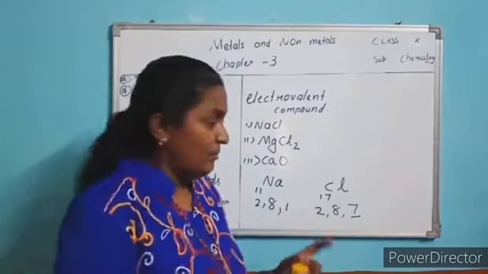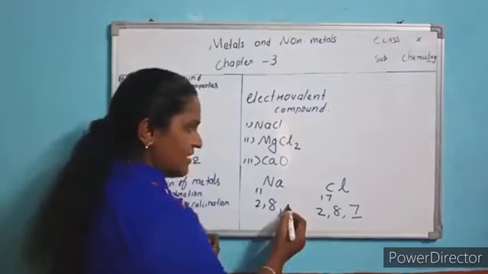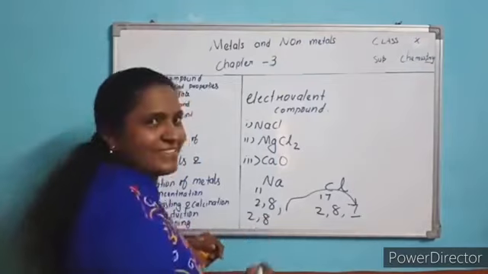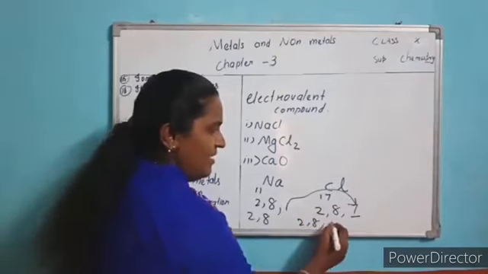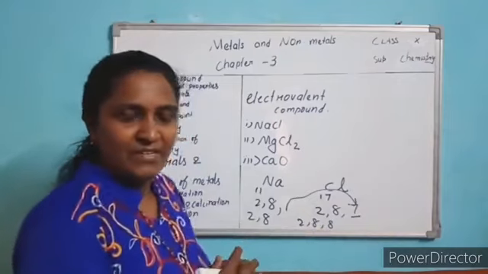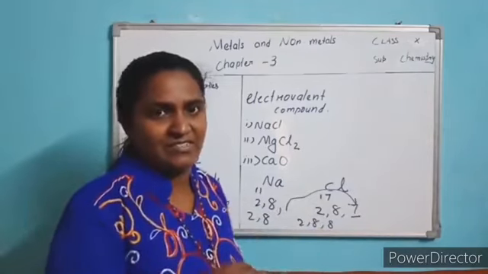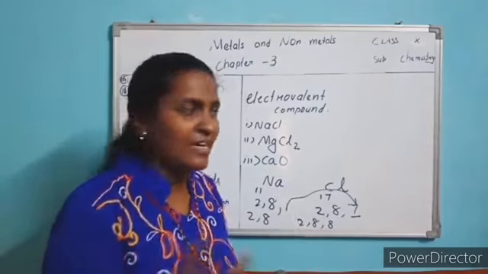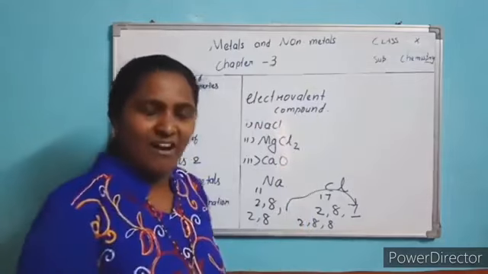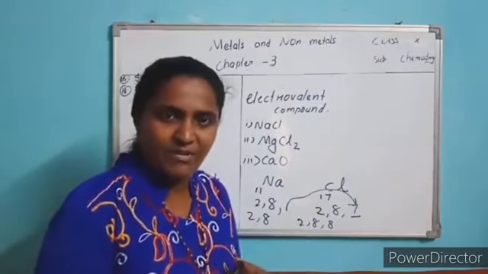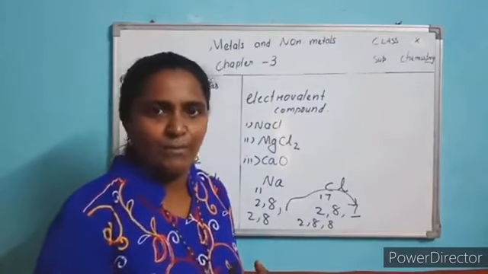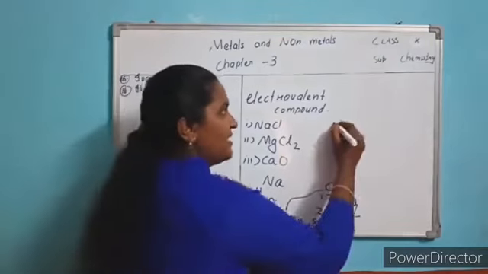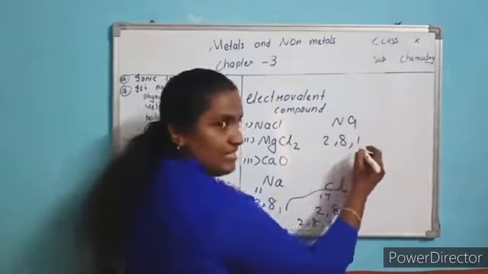Electron transferring. Metal always donates electrons. This metal donates 1 electron to this chlorine. After donating, it will become 2, 8. The chlorine will become 2, 8, 8. 1 electron taken. Such a transfer of electrons taking place between 2 atoms forms what type of bond? Electrovalent compound or ionic compound. The bond formed is an ionic bond or electrovalent bond. Because after donating, the metal donated 1 electron, isn't it? Carefully listen.